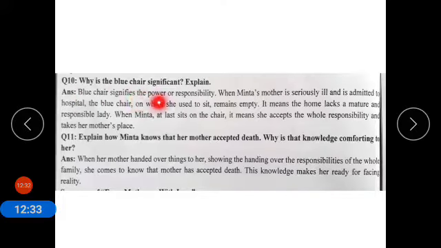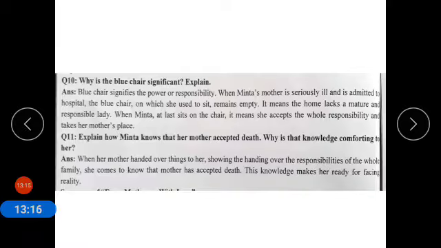Blue chair signifies power or responsibility. When Minta's mother is seriously ill and is admitted to hospital, the blue chair on which she used to sit remains empty. It means the home lacks a mature and responsible lady. When Minta at last sits on the chair, it means she accepts the whole responsibility and takes her mother's place. So, sitting on that blue chair where her mother used to sit was the symbol that she is now able to accept the responsibility and take the position of her mother.